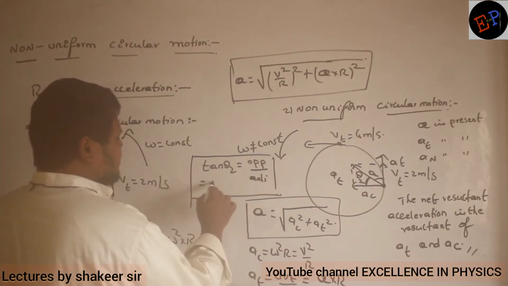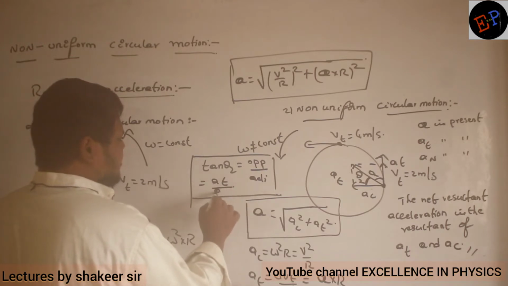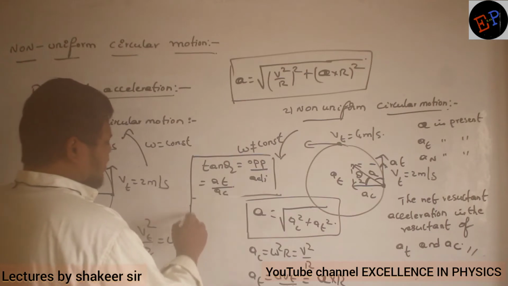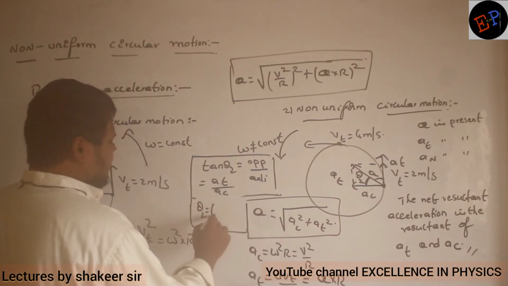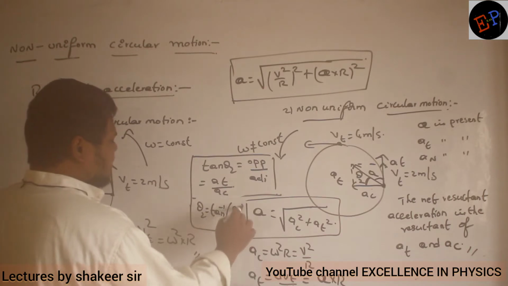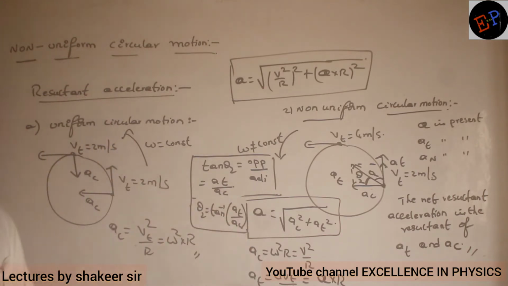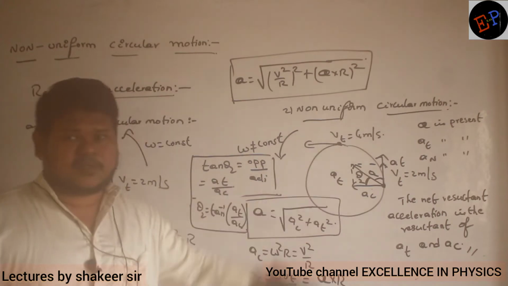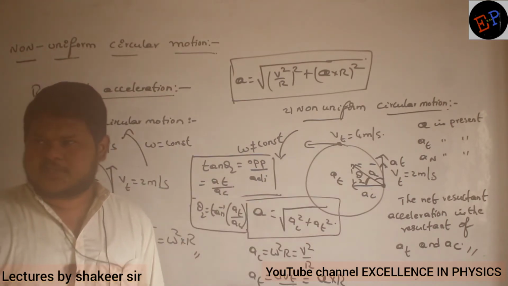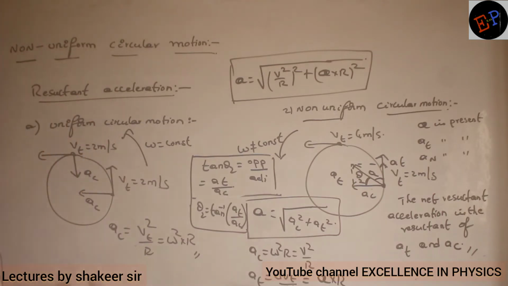Opposite is A tangential, adjacent is A centripetal. So theta 2 is equal to tan inverse of AT divided by AC. This is the angle the resultant acceleration makes with respect to horizontal. Similarly, you can find tan theta 1 also. Understood now?